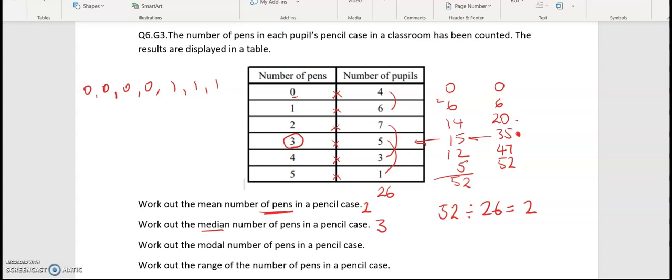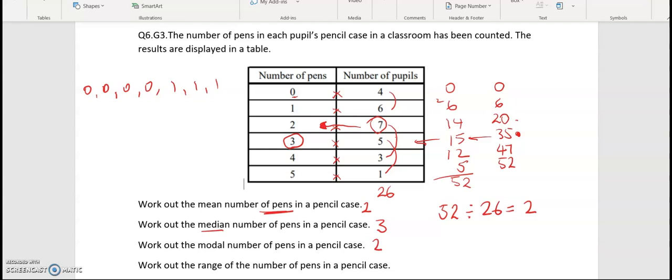Now we've got to work out the modal number of pens in a pencil case. So we're looking at the most common number of pens. So the more pupils have had that number, that's what we're looking to put in here. So looking at the number of pupils, the highest is 7, so the modal number of pens is 2, because 7 pupils had 2 pens each.